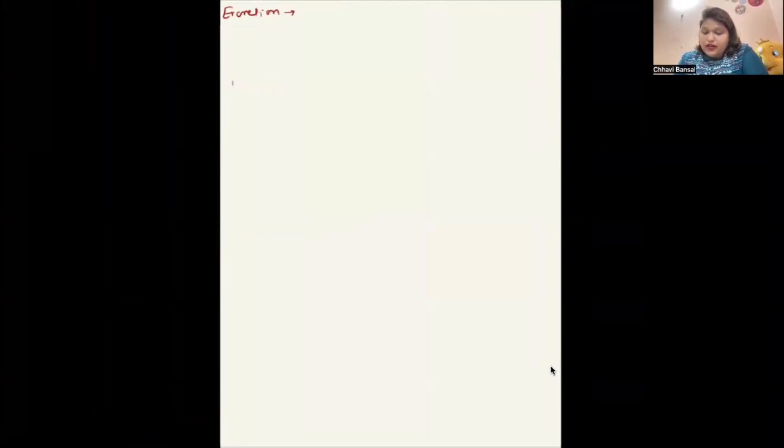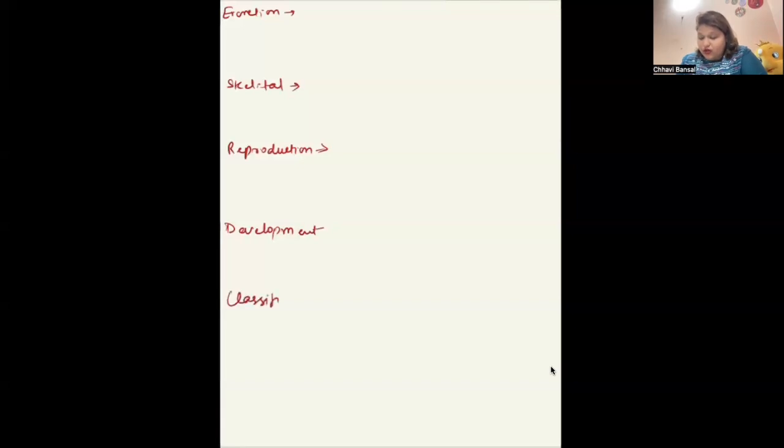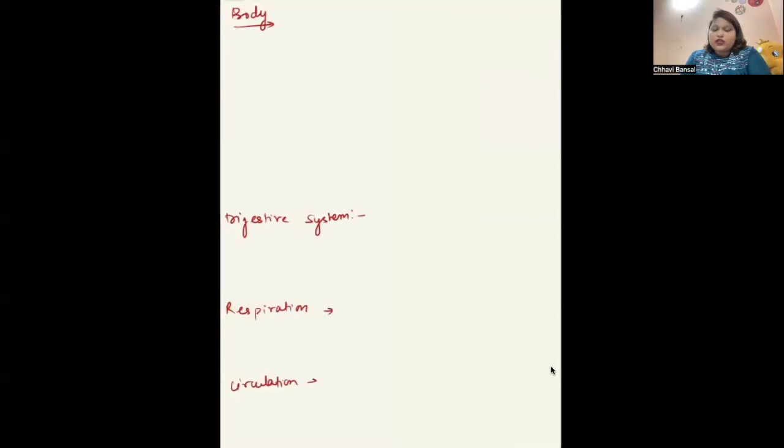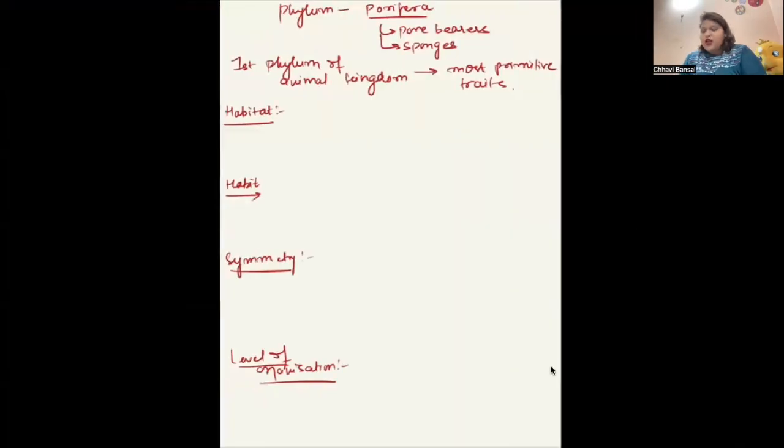Before reproduction, skeletal. And then reproduction. And after reproduction, we talk about development. And then after development, we talk about classification. And after classification, we generally talk about the animals which are the main members of the given phylum. Okay, the important ones. Now, these are some things that we are going to discuss for most of the phylums. There can be additional things, or some things lesser than this, but this is the basic framework which we are going to deal with for all the phylums.